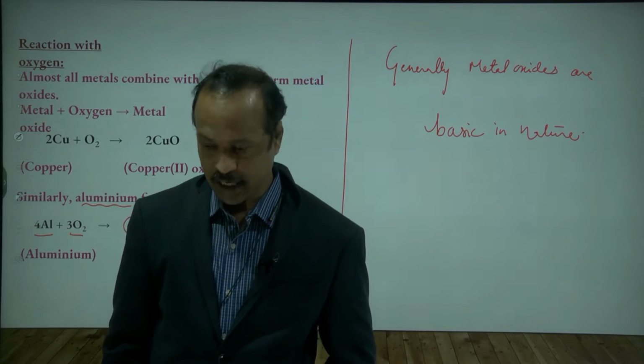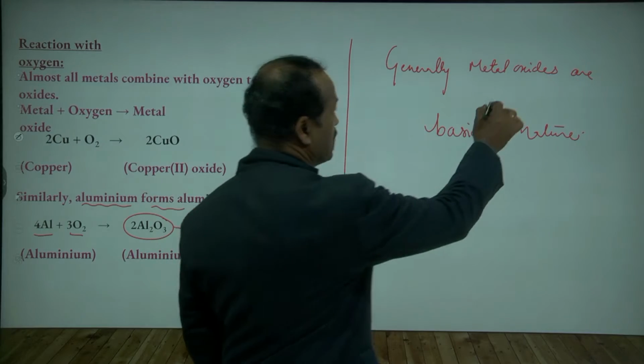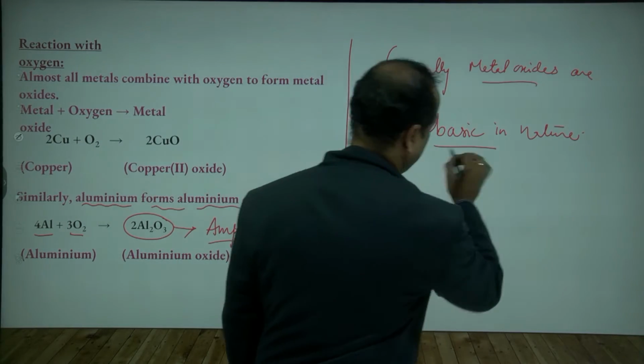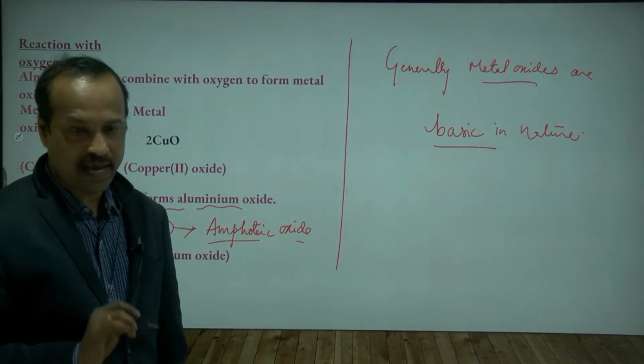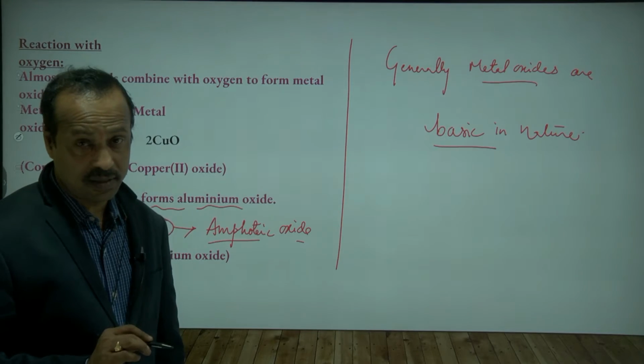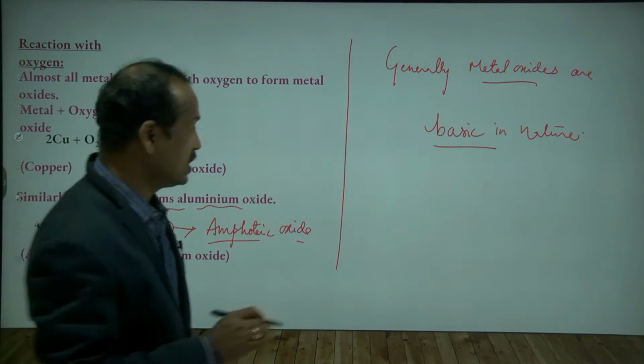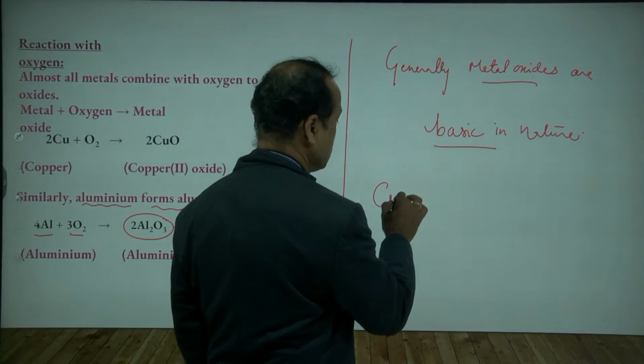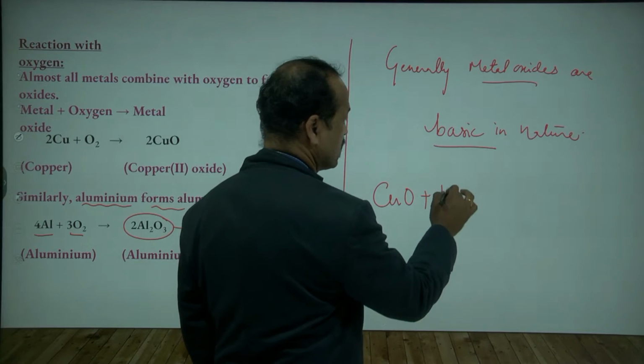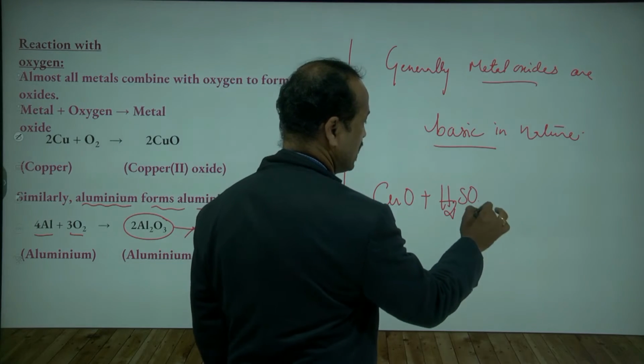So generally metal oxides are basic in nature, so they can react only with acids. For example, copper oxide, CuO, reacts with sulfuric acid, H2SO4.